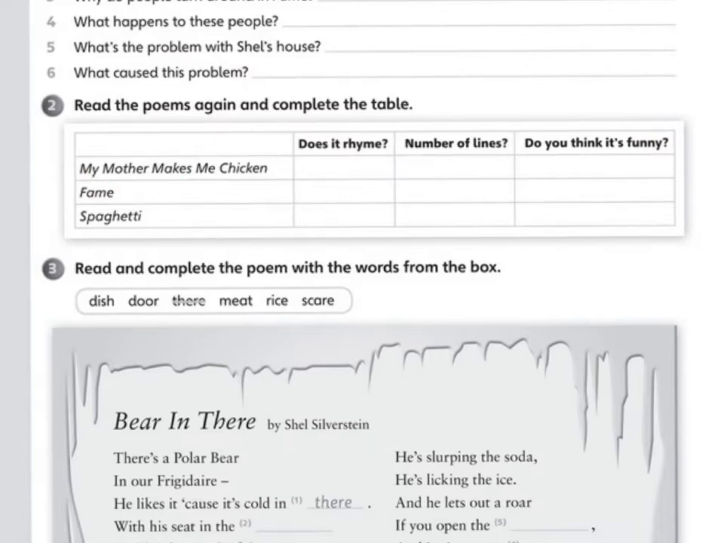My mother makes me chicken. My mother makes me chicken. Her chicken makes me cough. I wish that when she made it, she took the feathers off. That's what the poem says.